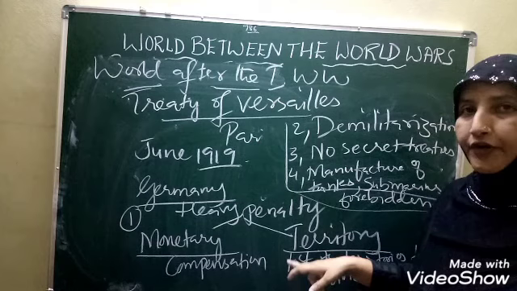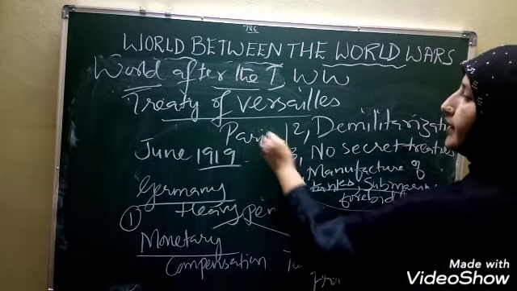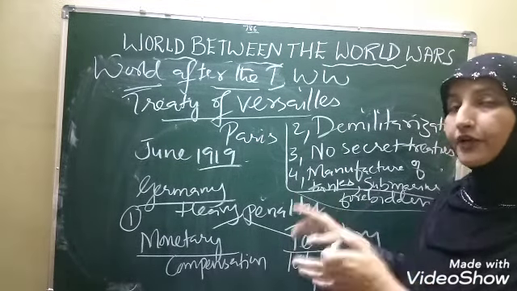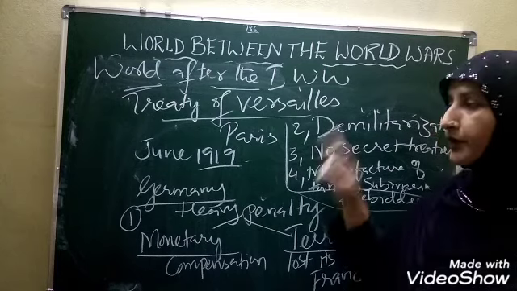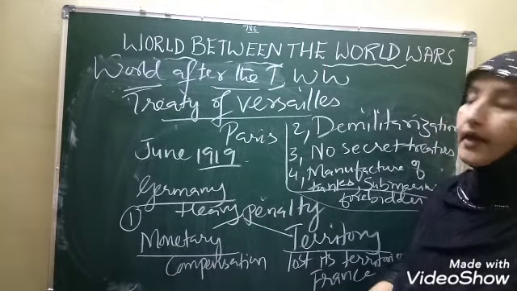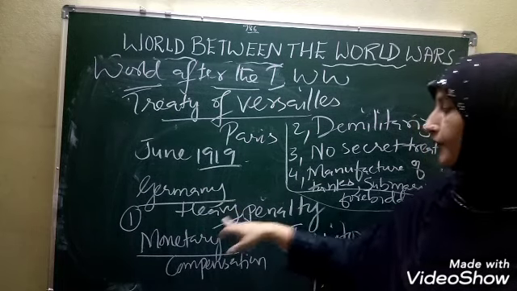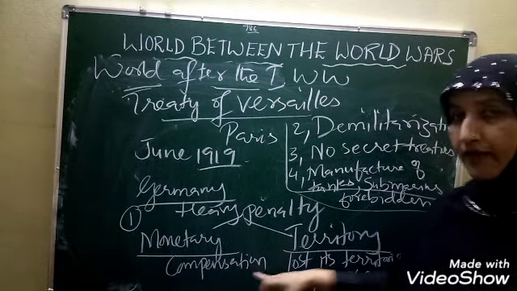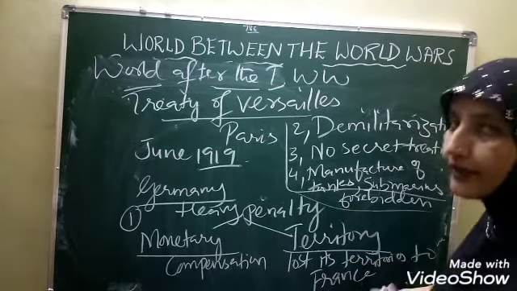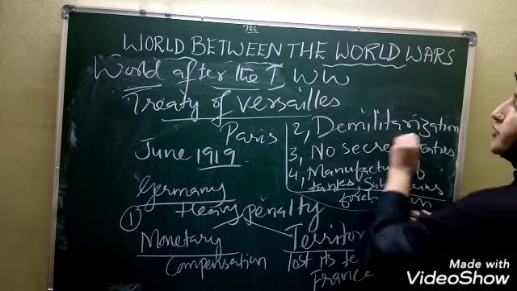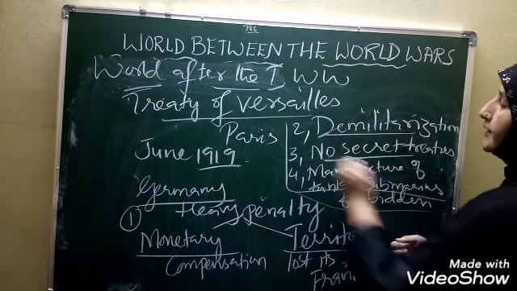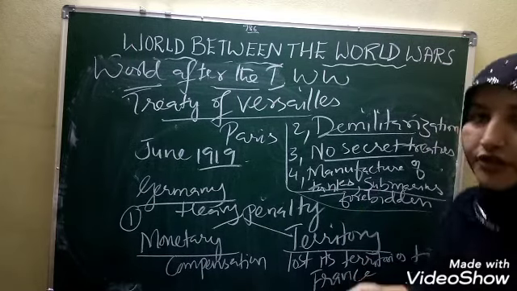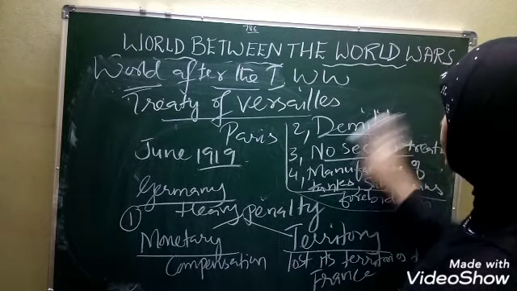Is it clear, children? Treaty of Versailles, in which year was it signed, children? It was signed in the year 1919. Who signed this treaty, children? The victorious powers made Germany sign this treaty because they felt that Germany was responsible for the First World War. And what did Germany do, children? They made Germany pay the heavy penalty in monetary terms, compensation they had to pay. In territorial terms, Germany lost its territories to France. Besides this, demilitarization, no secret treaties, and the manufacture of tanks and submarines were forbidden. Is it clear, children? That is the Treaty of Versailles.